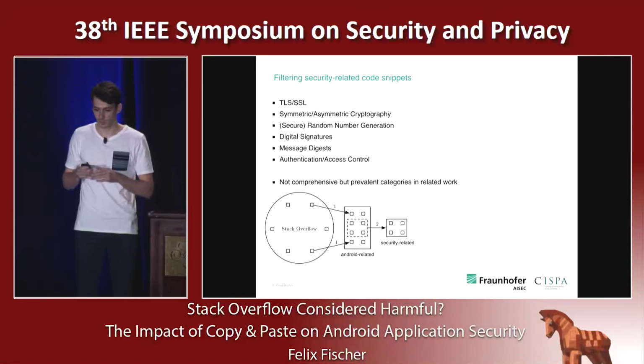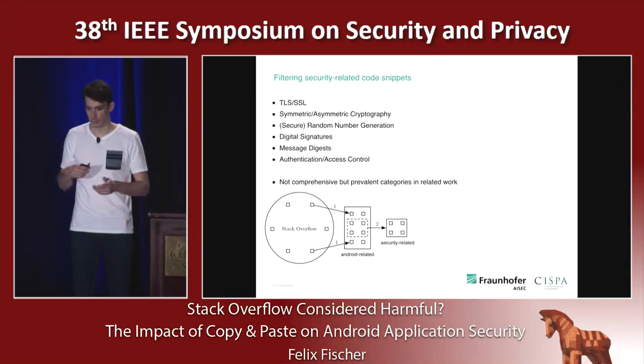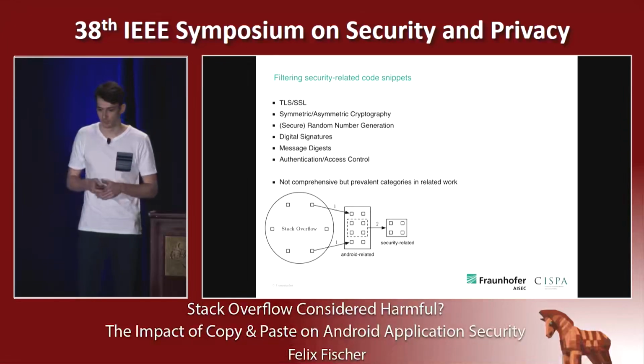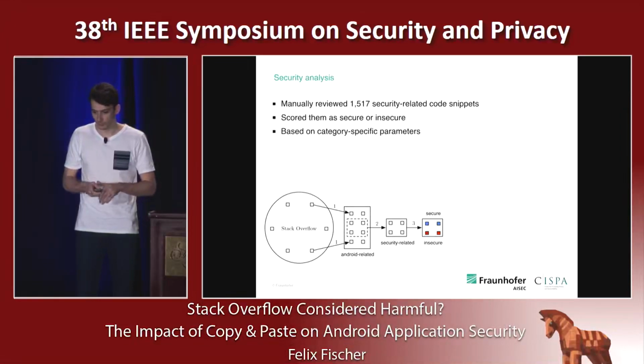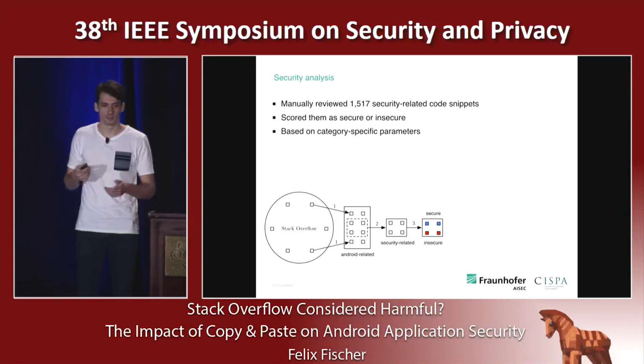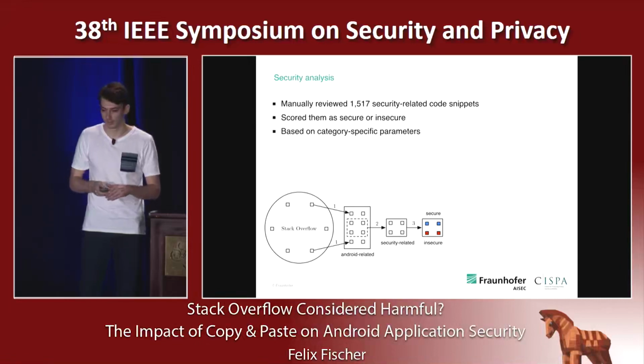Of course, this is not a comprehensive set of code snippets that might affect application security, as there can be code snippets that don't make use of security APIs but still affect application security. So now that we have those security-related code snippets, we want to know if they're secure or insecure. Our first approach for this was just manually reviewing 1,500 security-related code snippets, scoring them as secure or insecure, which we did based on security category specific parameters.